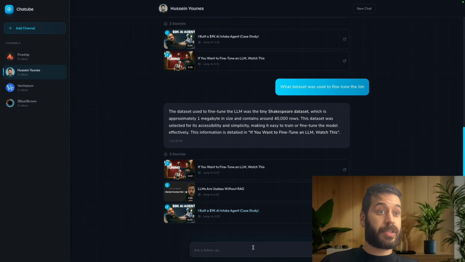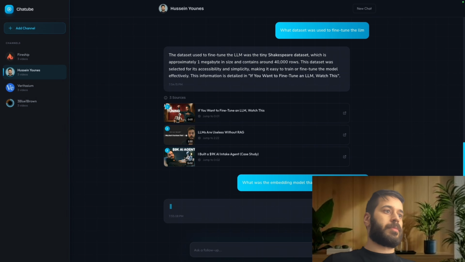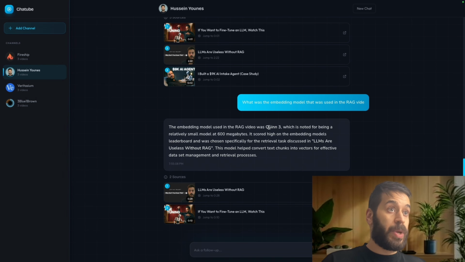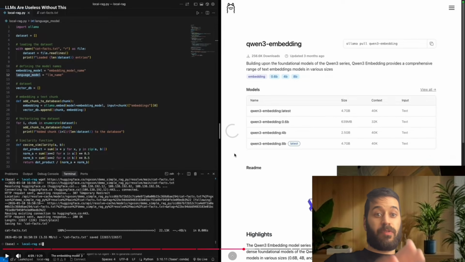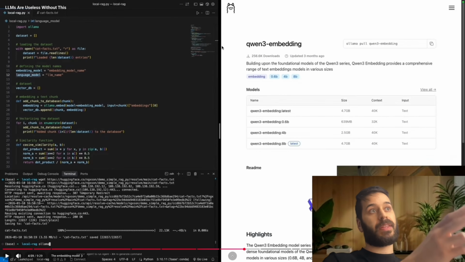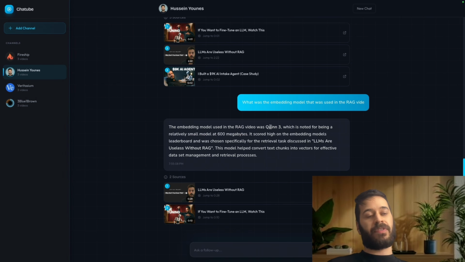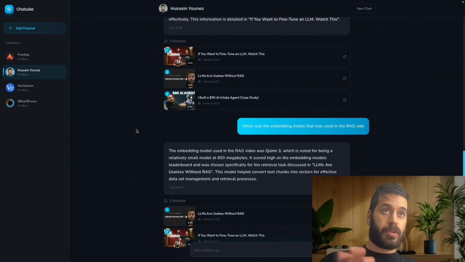So that's really interesting. What was the embedding model that was used in the RAG video? Okay, I misspelled something. Okay, the model that was used was Qwen 3. It gave me the link to the video. So if we go to the video, you can see that I've used the Qwen 3 embedding model, which is correct. Just here the spelling is wrong because the script of the video is taken from the audio directly. So this is actually promising.